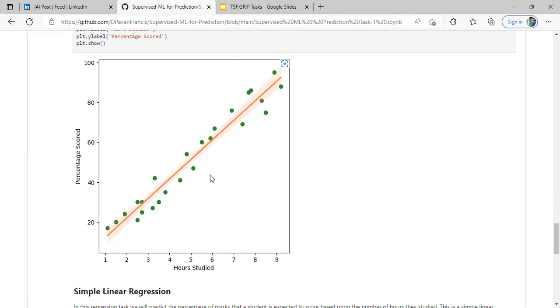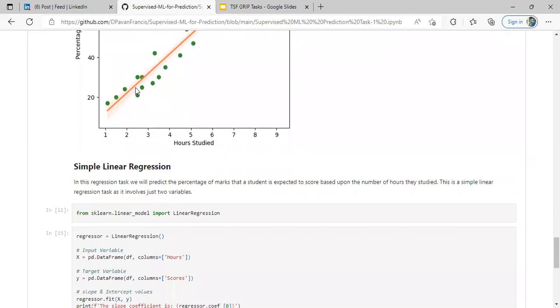The regplot tells the same as the previous one also. If a student studies minimal hours, he will get a minimum percentage. If a student studies maximum hours, he will get a maximum percentage.